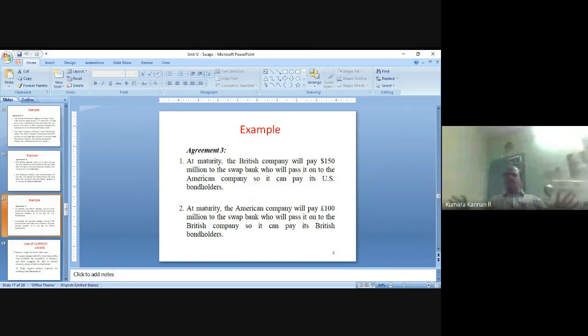So this currency swap normally happens when two companies want to invest in different countries, right? The Indian company wants to invest in American business, and the American company wants to invest in Indian business. At that time they can go for a currency swap agreement. Both need the counterparty's currency: the Indian company needs American currency, and the American company needs Indian currency. So they can raise capital using this currency swap method.